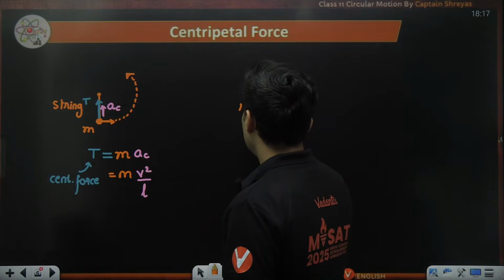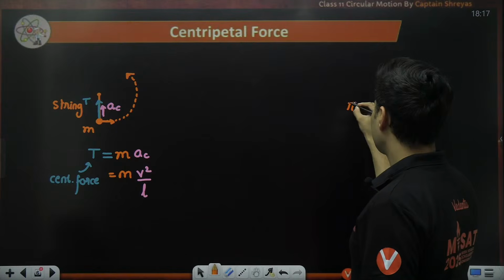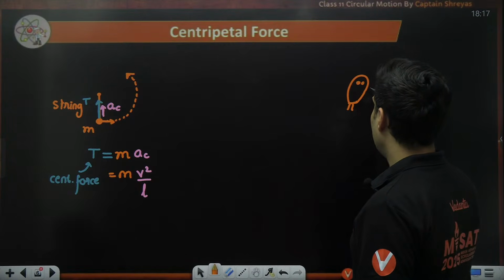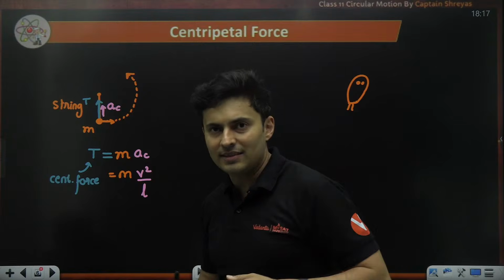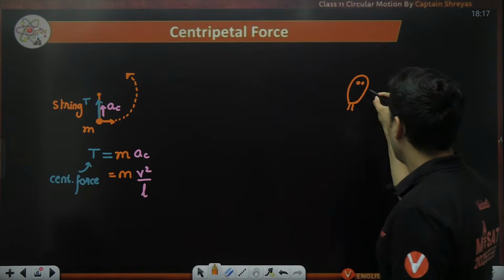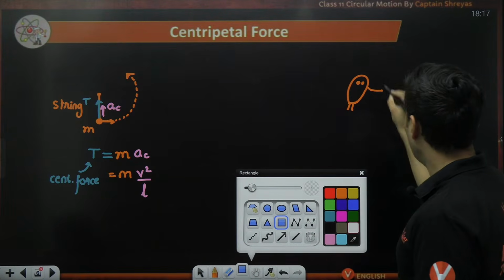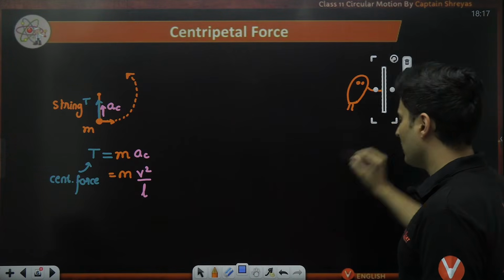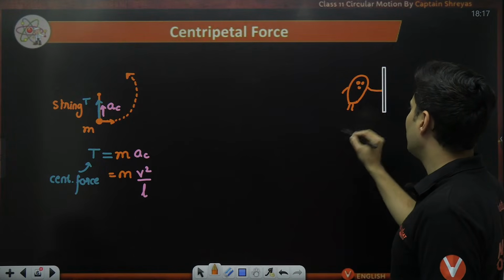Okay, I'll give you one more example. Imagine there is a Pandu, and he is running, and suddenly he wants to chase somebody on that side. So he wants to turn suddenly. For that, what he does, he grabs a pole nearby. You might have done that in your school, and he makes the turn.